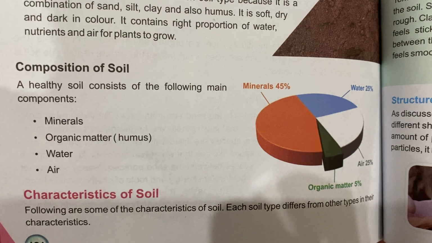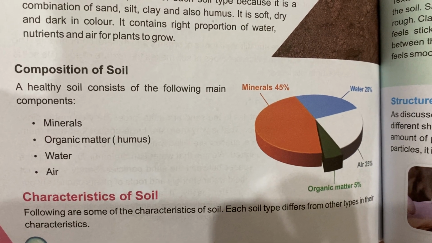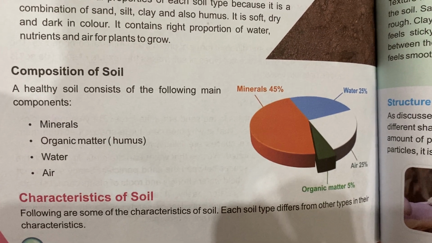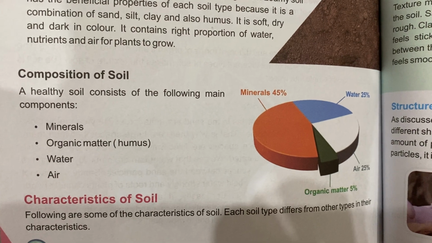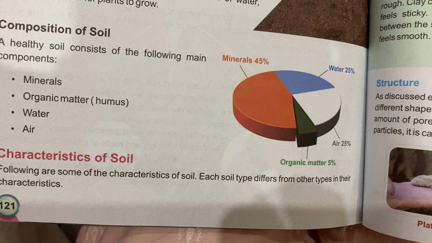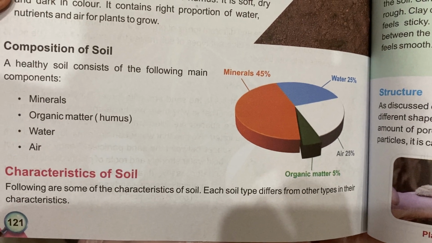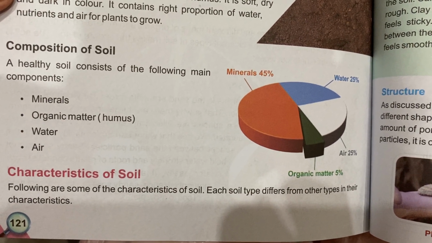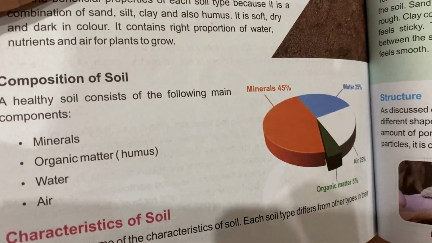Composition of soil. A healthy soil consists of the following main components: minerals, organic matter, water and air. Each soil type is different from the other in its characteristics.